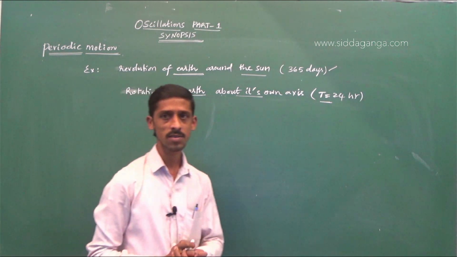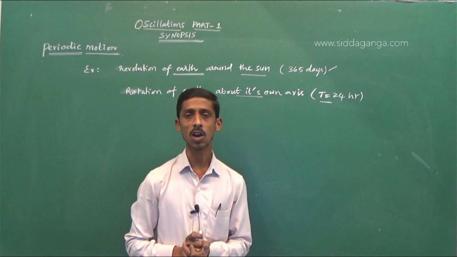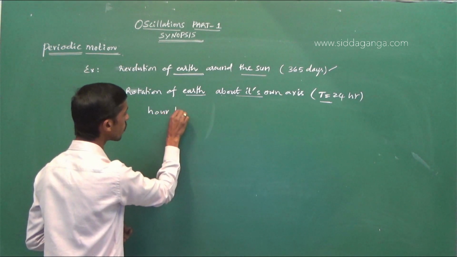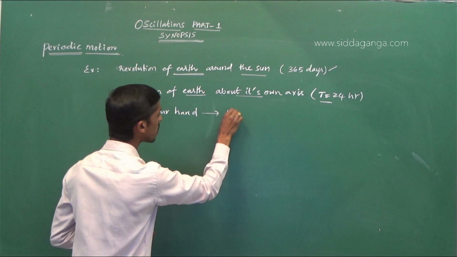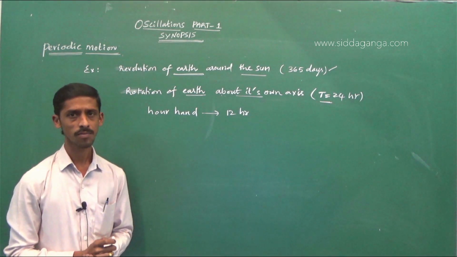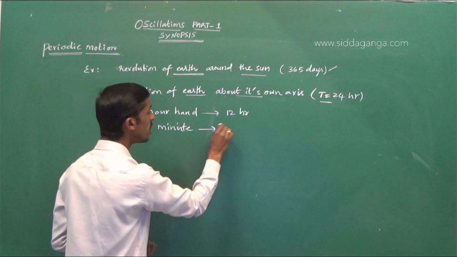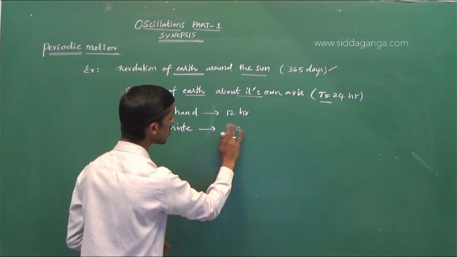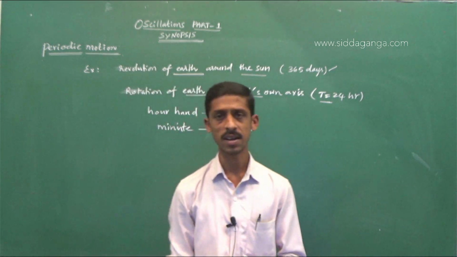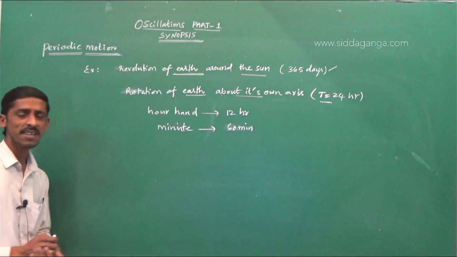If you take the clock, the motion of the hands of the clock, after every 12 hours the hour hand will repeat its motion. If you take the minute hand, it will take 60 minutes. After every 60 minutes the motion of the minute hand will repeat. So generally such motion is represented by periodic functions.